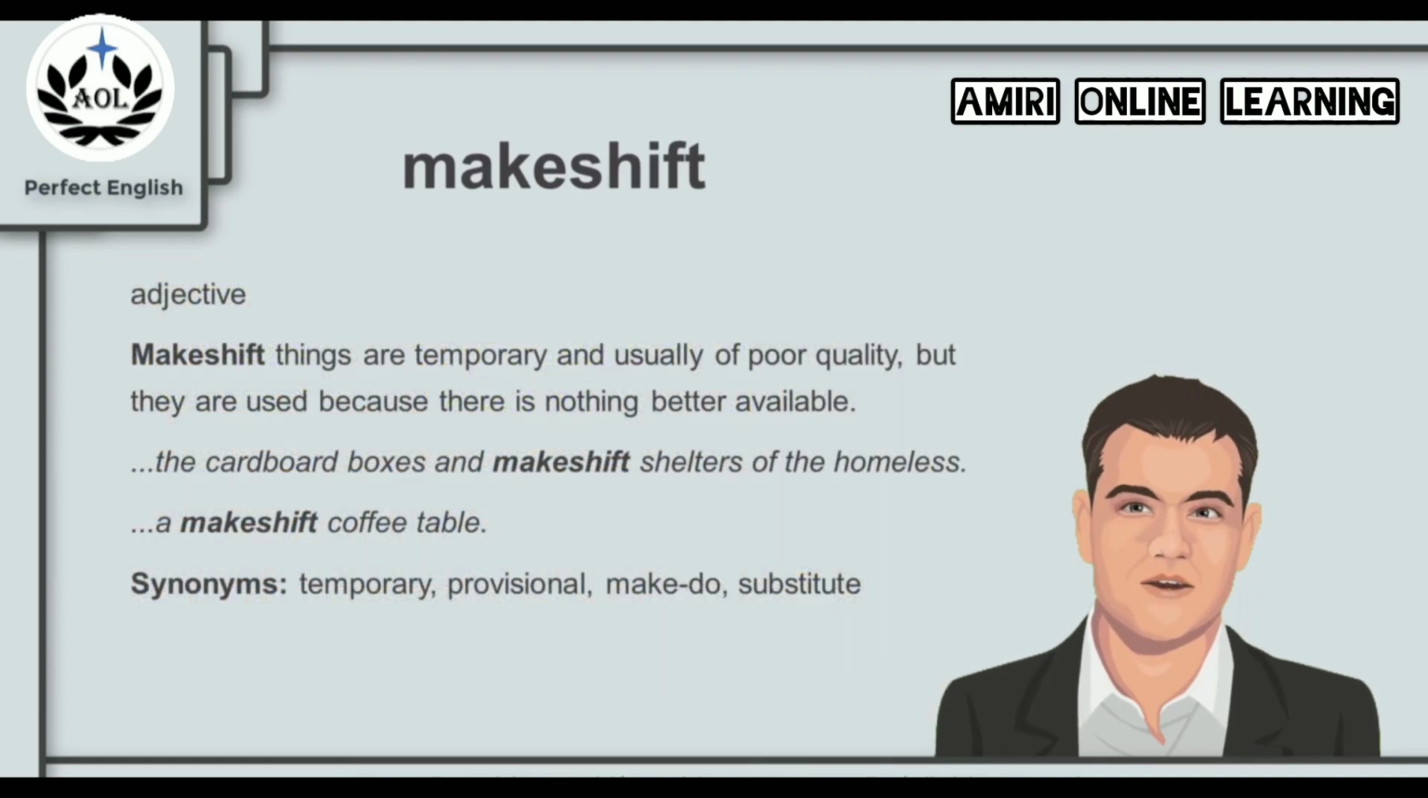So could that be the meaning of makeshift? Let's find out. Now, makeshift is an adjective. Makeshift things are temporary and usually of poor quality, but they are used because there is nothing better available. Maybe just like this picture. The best option available was the bamboo they made this bridge with. For example, the cardboard boxes and makeshift shelters of the homeless. They are not the best possible solution, and obviously they are of poor quality, but that is the best available option. Or we can say a makeshift coffee table. It is of poor quality, but it is the only available option that we have.